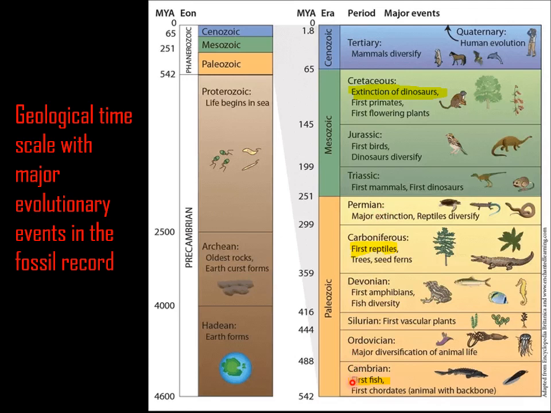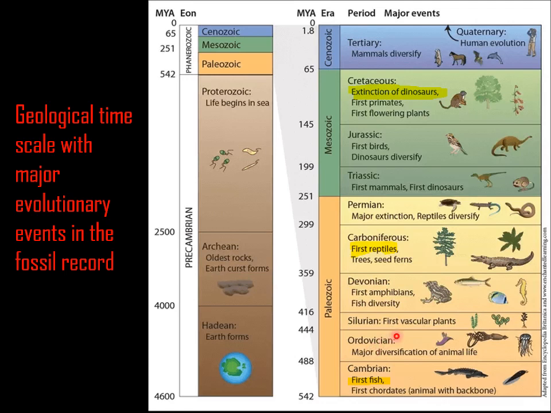We will start with Cambrian. Cambrian is the period where the first fish appeared and the first chordates with backbone. So Cambrian is the age where the first chordate appeared with the backbone and the first fish appeared.